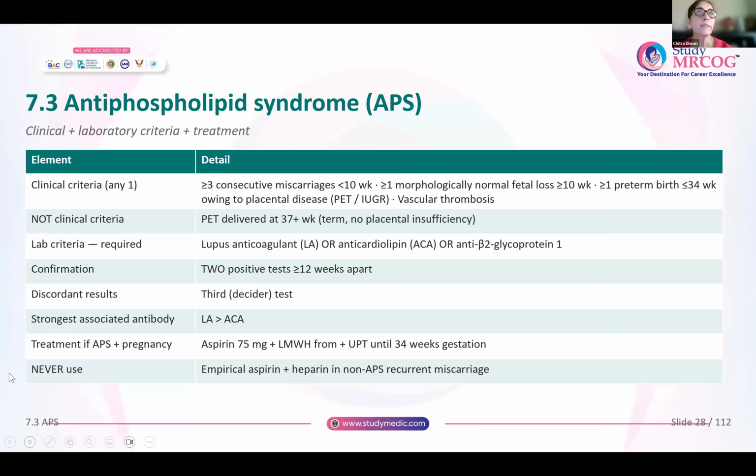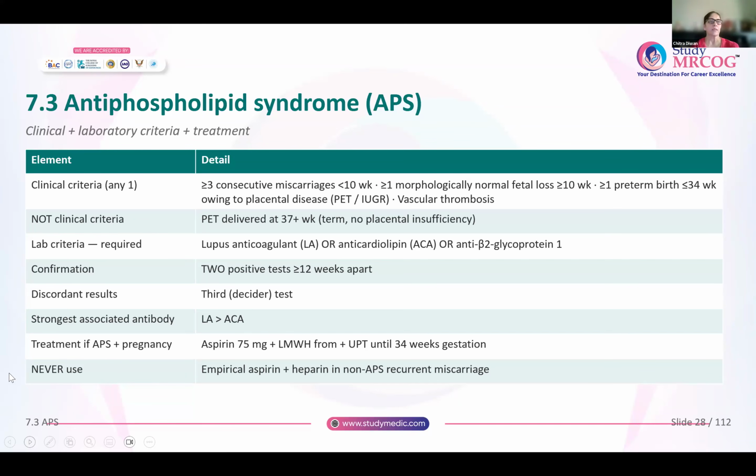Now, which is not a clinical criterion for diagnosis of APS? Any woman with preeclampsia who has delivered later than 37 weeks. Okay. If she has delivered at term, it indicates that there is no placental insufficiency. So it rules out; it is not a clinical criterion to diagnose APS.